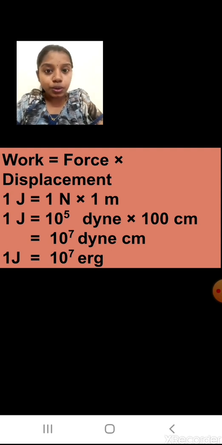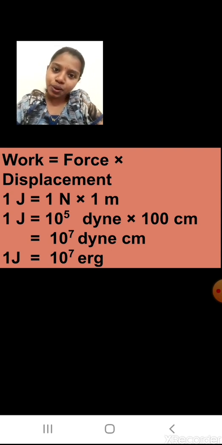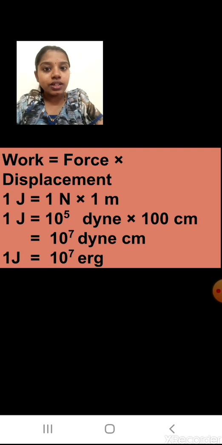So if you get your answer in joules for the work done, and I ask you to convert it into erg, you will multiply the answer by 10 raised to 7. Then your answer will automatically get converted to erg. Did you understand this relationship?